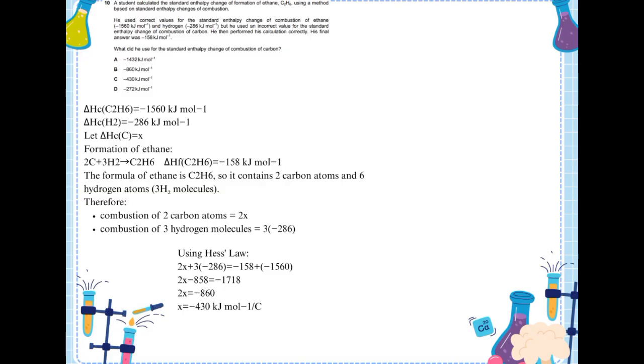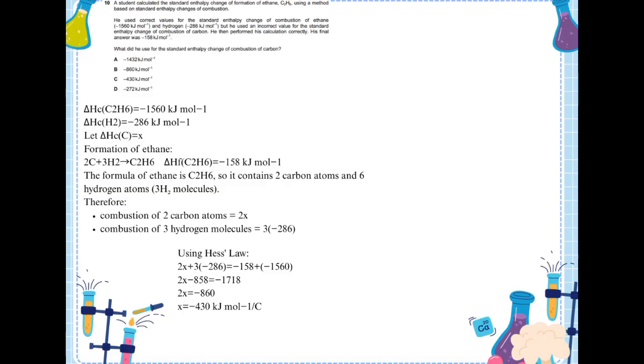So first I write the formation equation of ethane: 2C plus 3H2 gives C2H6. The formula of ethane is C2H6, so it contains 2 carbon atoms and 6 hydrogen atoms. Since hydrogen exists as H2 molecules, 6 hydrogen atoms are equal to 3 H2 molecules. Next, I consider the direct route from the elements to the combustion products.